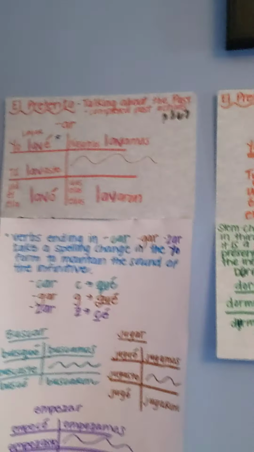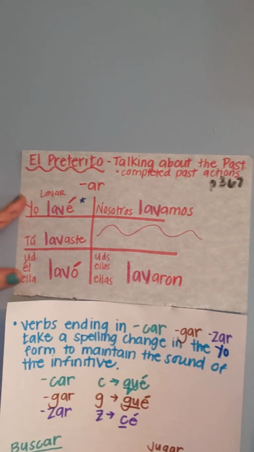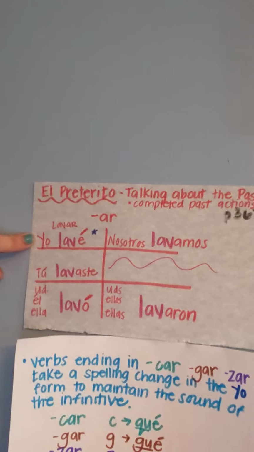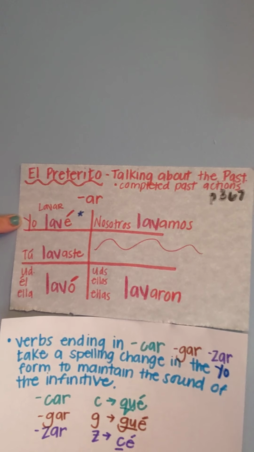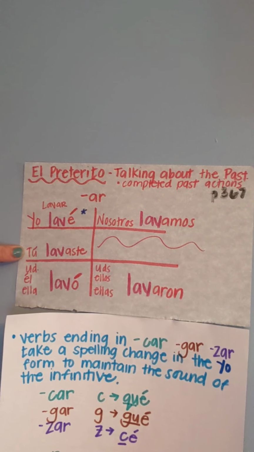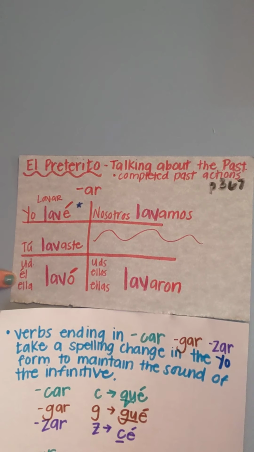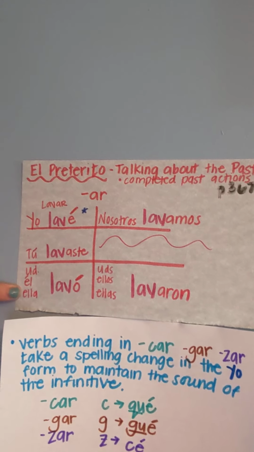So back to this with your first conjugation group verbs, and this is going to look a little crazy at first. No, it's not a typo. So for the first one, if it's a yo form, it'll end in an e, so it's e. And then the tú form is aste, and then the third singular is ó. So é, aste, ó. Lavé, lavaste, lavó.